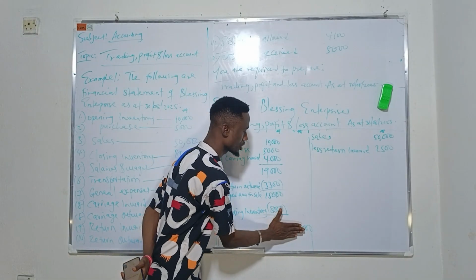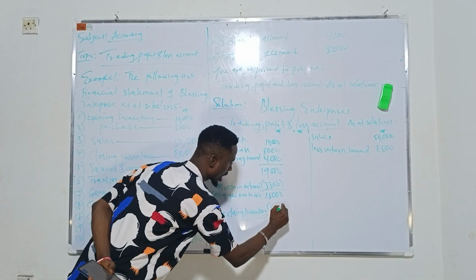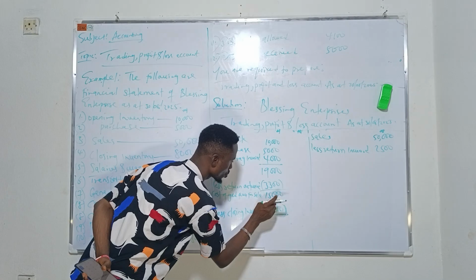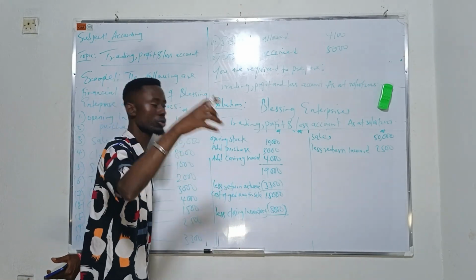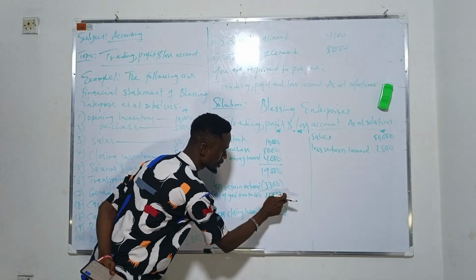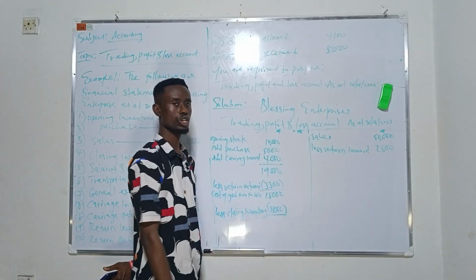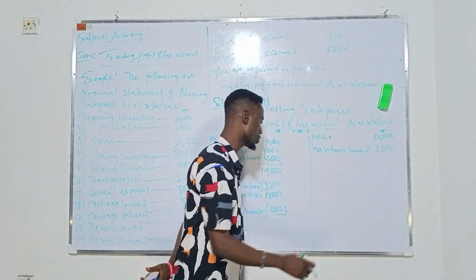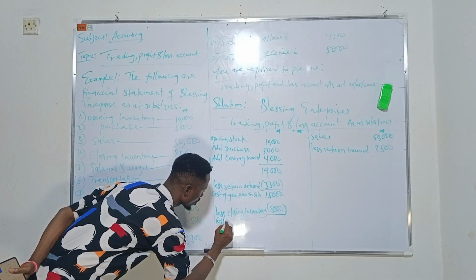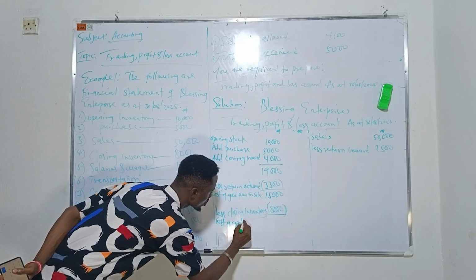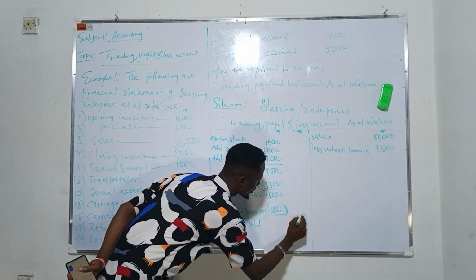That means that out of this we have sold. So if you minus this, out of these goods, for us to know the actual cost of goods we have sold, we have to minus the one remaining from this. This is the total goods that we have. This was still remaining. So for us to know the actual goods we have sold, we say this minus this, giving us the cost of goods sold.